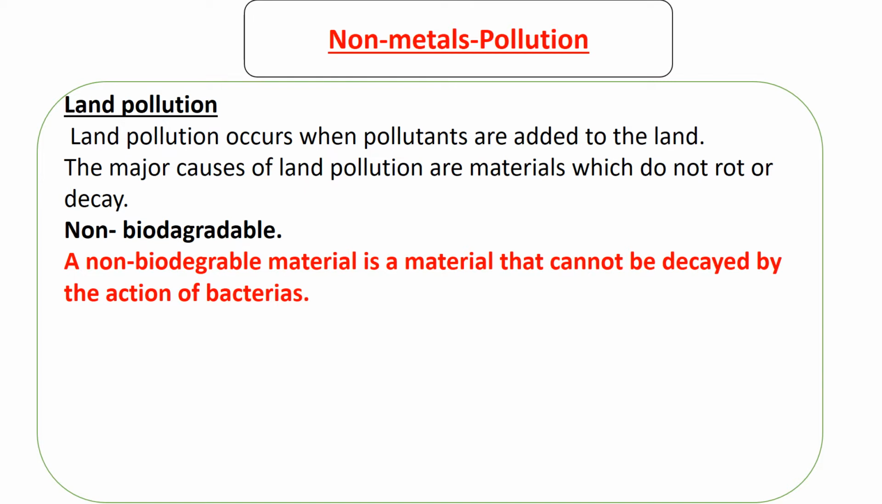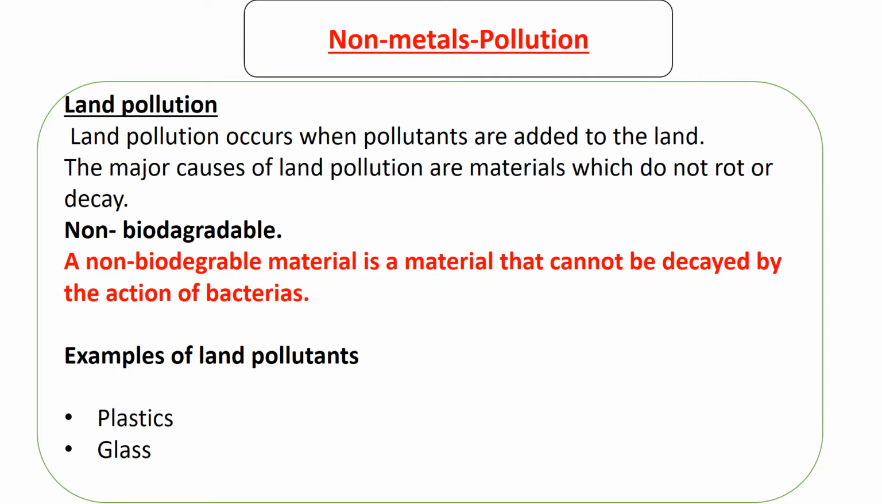But materials like paper, plastic, glass, they are non-biodegradable. And because they're non-biodegradable, they cannot be easily decayed. When we throw them, if they are not collected and taken somewhere safe, or if they are not burnt, then they'll remain there. They'll never be decomposed by bacteria. So these are the major pollutants of land. In summary, examples of land pollutants: I've talked about plastics, I've also talked about glass.